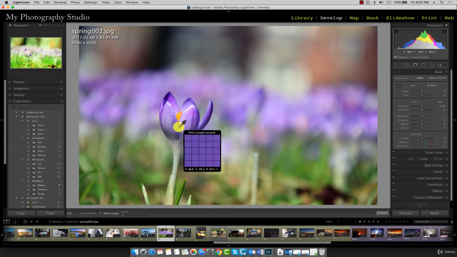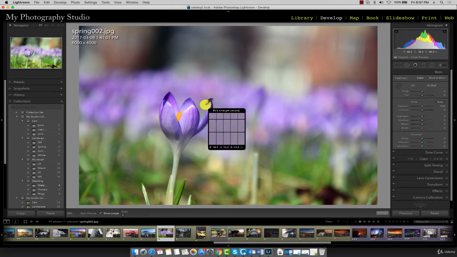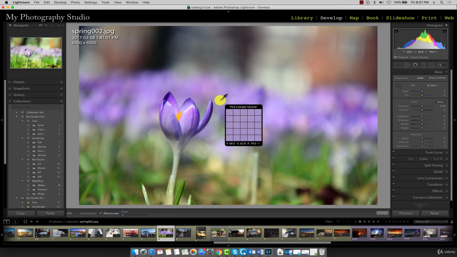Now, as soon as you hover your mouse over the preview area, you'll notice a color palette appears. This palette magnifies the color range around the area where your mouse is pointed. It also indicates the RGB values of the color. Right now, we're looking for a neutral gray color that we can use as a reference point. It's important to know that a neutral gray will have all RGB values equal to one another. This is because when we mix an equal amount of red, green, and blue, a neutral gray is produced.